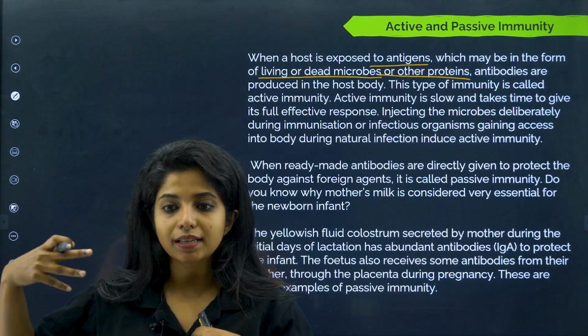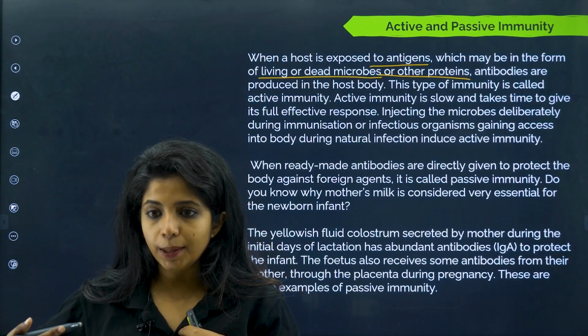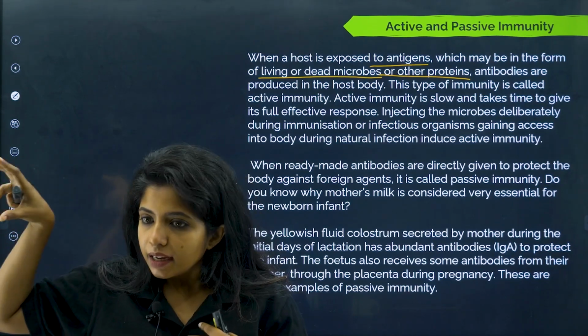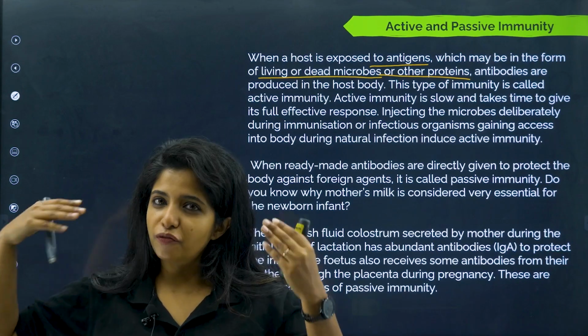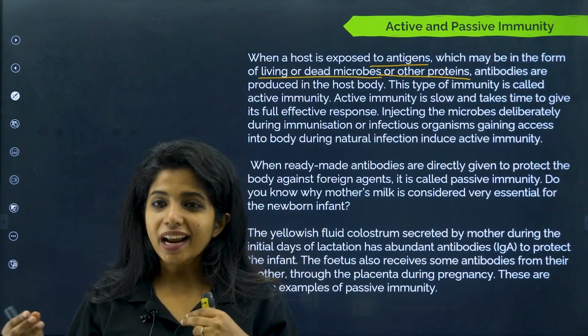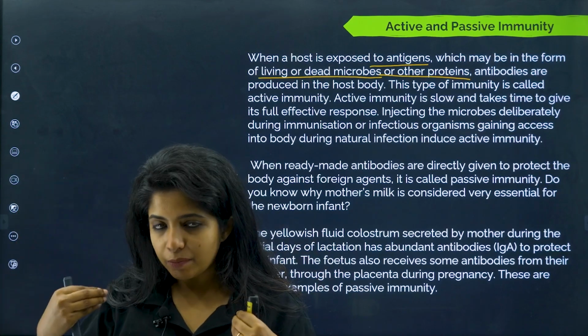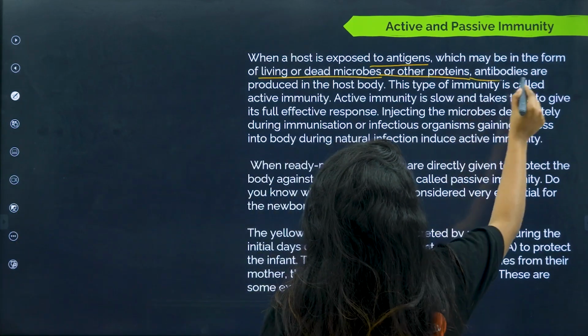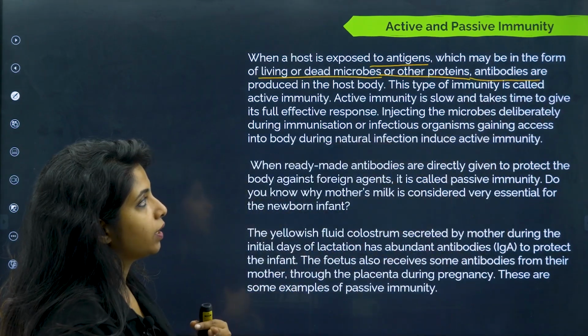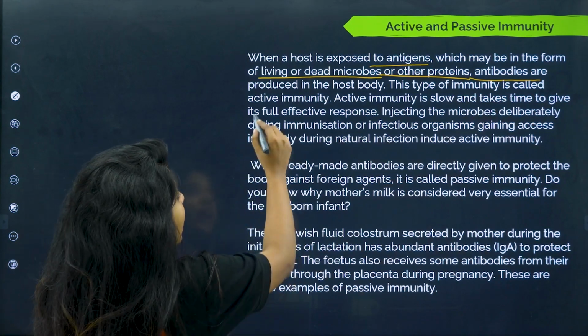These antigens would obviously ignite some immune response in me. Now this antigen can be in the form of living, it can be a living antigen, or it can be dead also. Now when they come inside my body, what will be released? Antibodies. Antibodies are produced in the host body. This type of immunity is called active immunity.